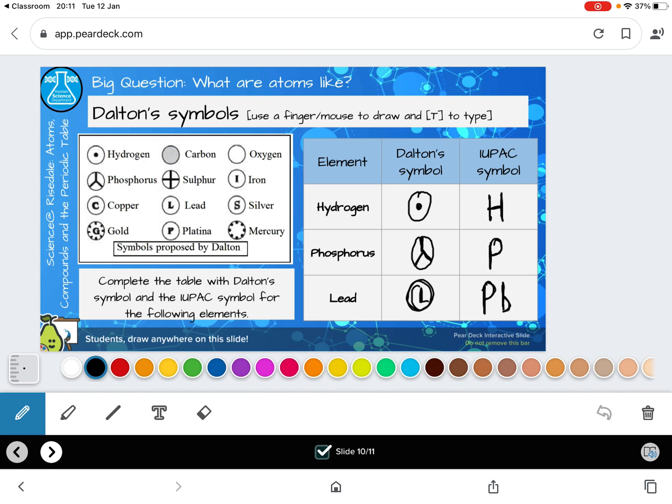Lead was actually named from its Latin name, which was plumbum. So it used to have a symbol of an L in a circle, but now it's got the symbol capital P little b, and that was because of its Latin name plumbum.